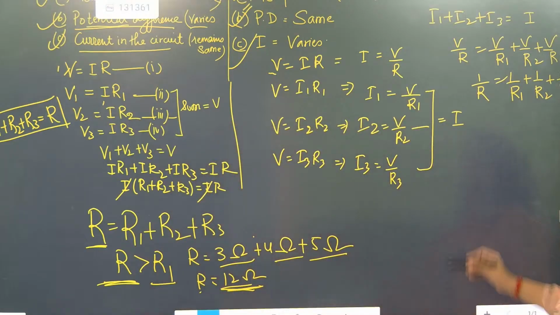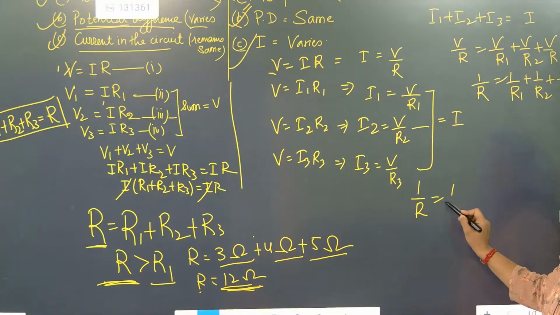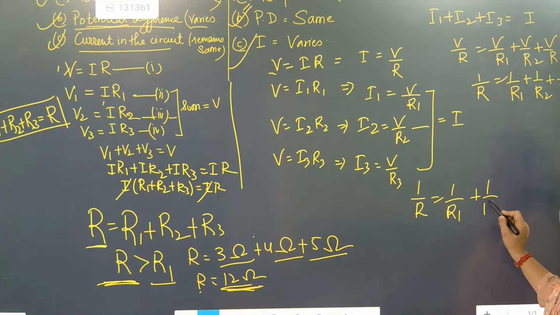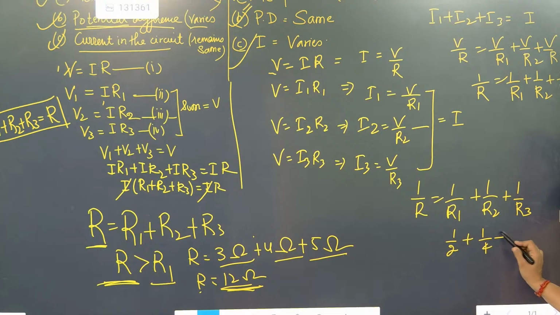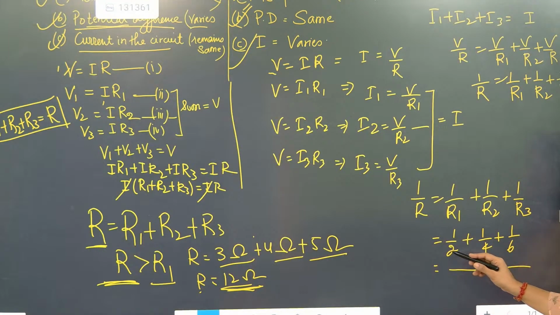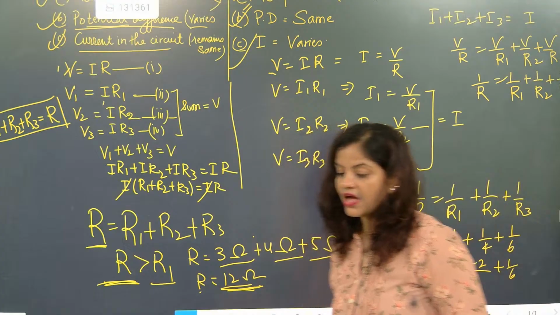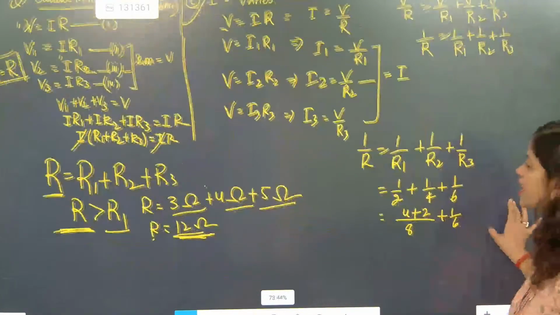Now next part when we are studying, 1 by R is equal to 1 by R1 plus 1 by R2 plus 1 by R3. So come on, can we do this? So now here it is coming 1 by 2 plus 1 by 4 plus 1 by 6. So what can be the respective answer here? We will write 1 by 2, 1 by 4, 1 by 6. First we will take this 2 and 4 and solve. If you are having confusion, we can finish it like this. Those children who are having problem in calculation, you can take any 2 and do it.